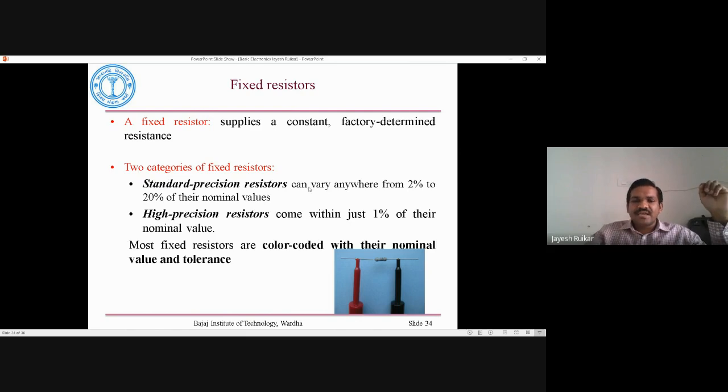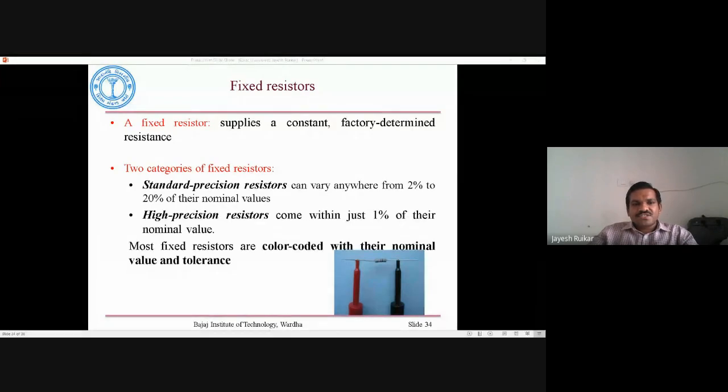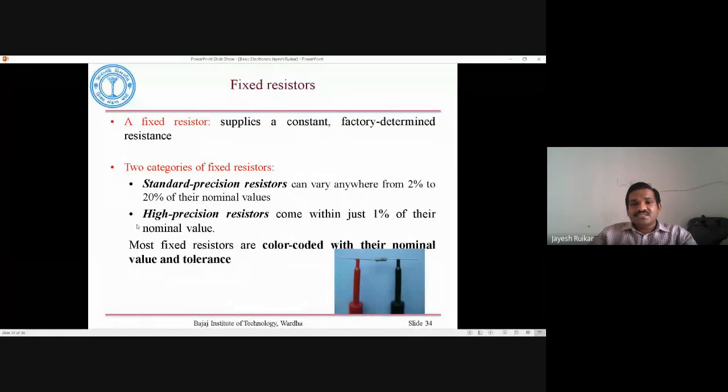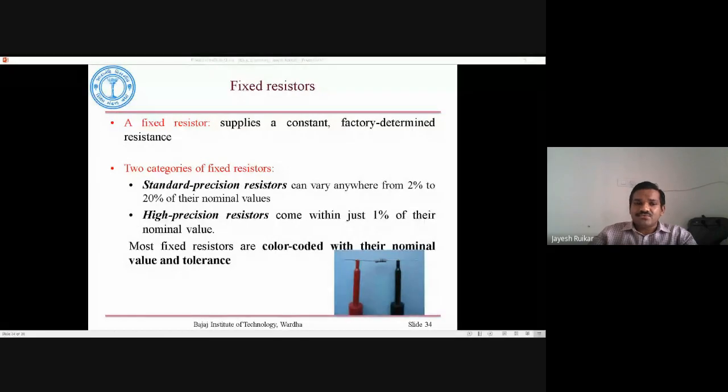Here in this diagram you can see the resistor, and then we have two electrodes from the multimeter, which we have just plugged in, and then we can measure the value of resistance. Considering the standard precision resistor, it can vary from 2% to 20%.